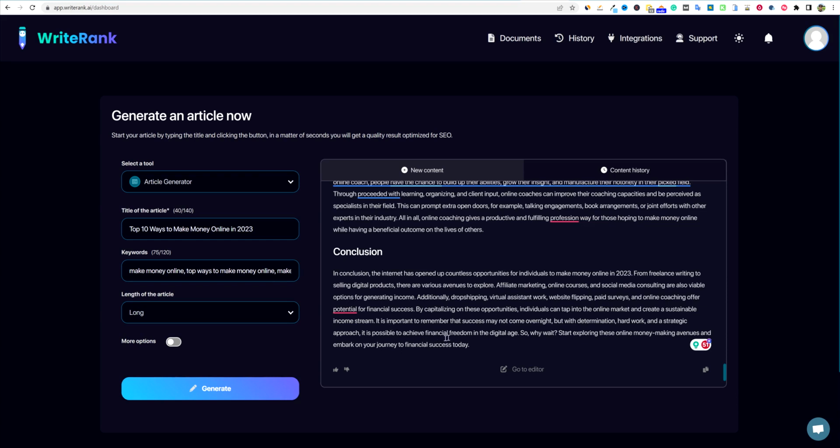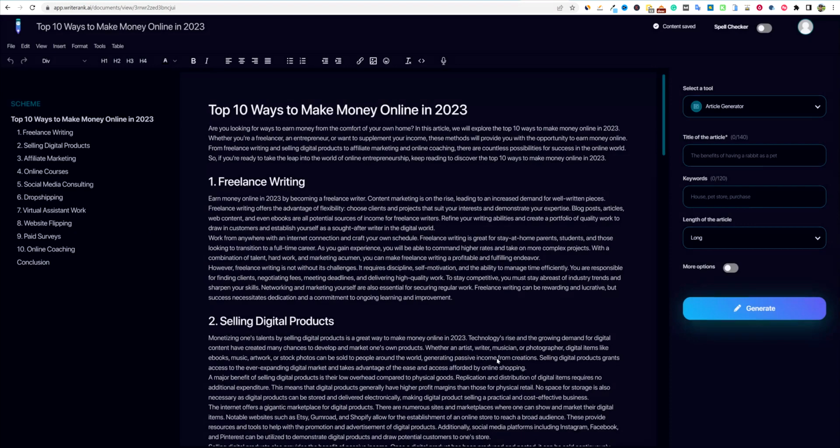Is it possible to achieve financial freedom in the digital age? So why wait? Start exploring these online money-making avenues and embark on your journey to financial success today. So I think that's pretty cool. So what can we do next with this? Well, we can click this Go to Editor button. Super cool. And it's going to pop open that editor where we can do some other things.